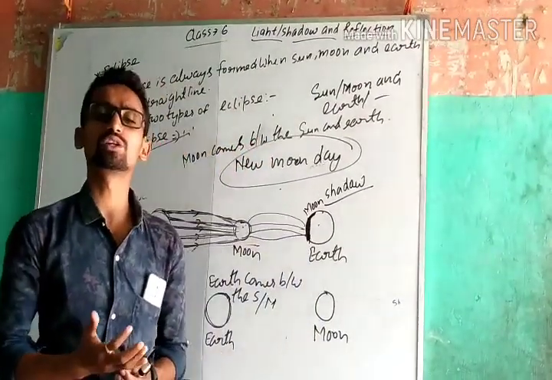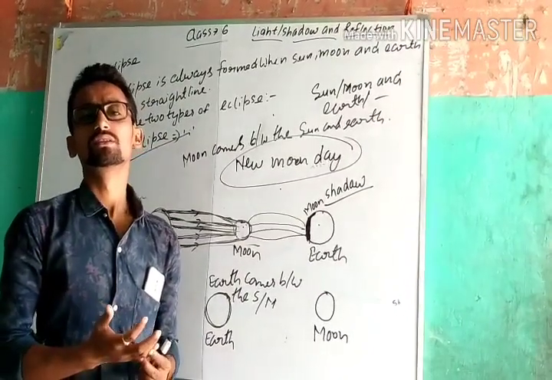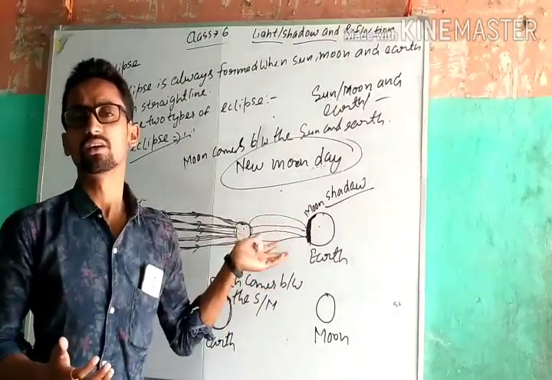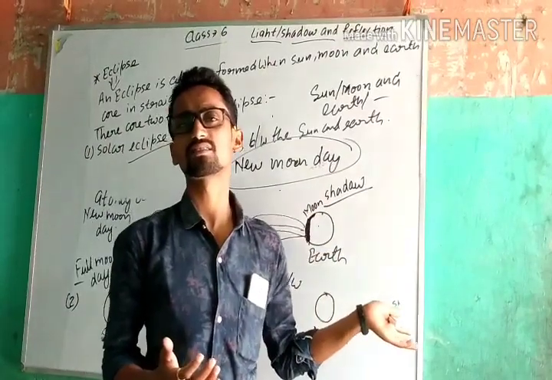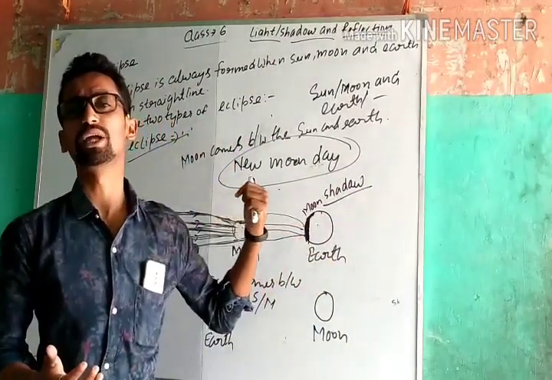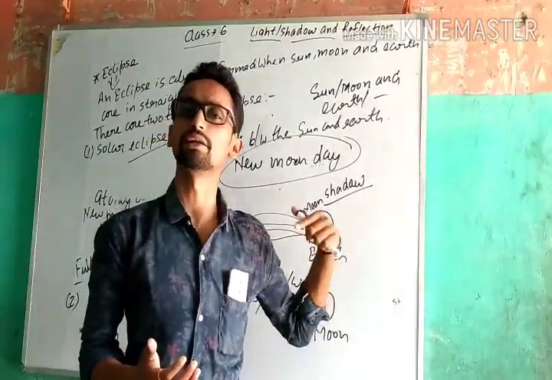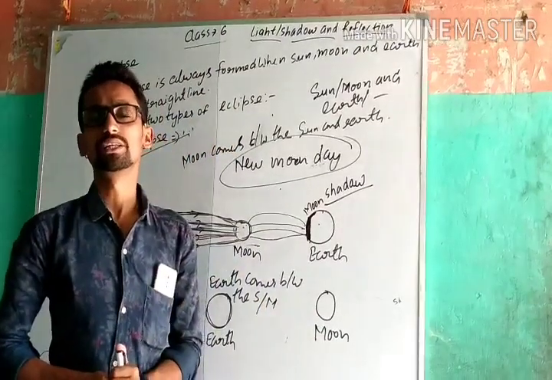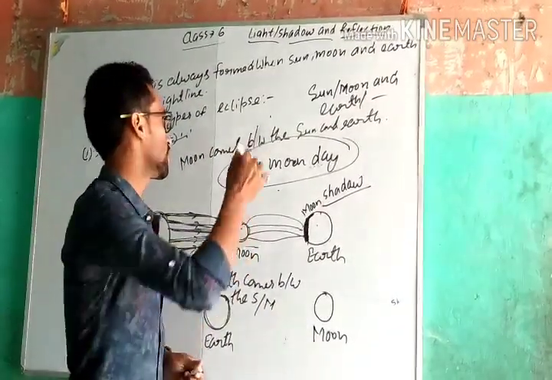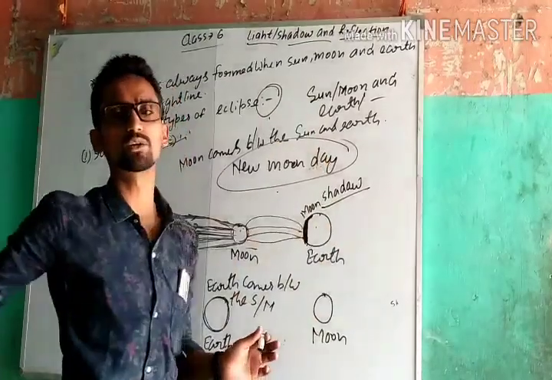Also complete shadows, their conditions and characteristics. For eclipses, make a diagram of a solar eclipse and a lunar eclipse. This is all your homework. You have to complete it at your home.